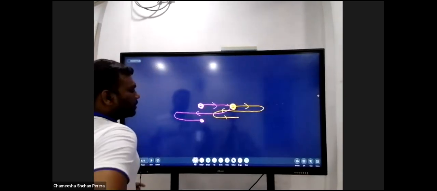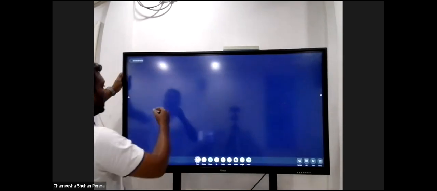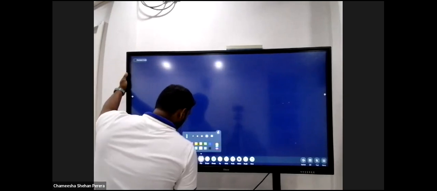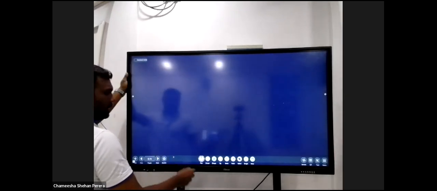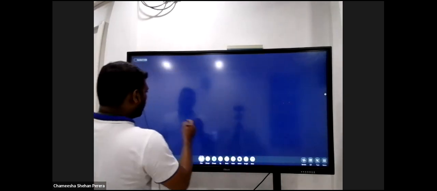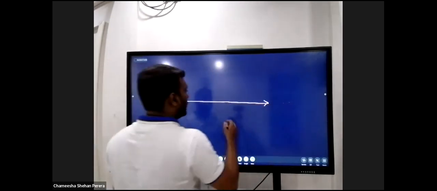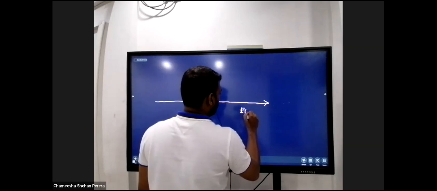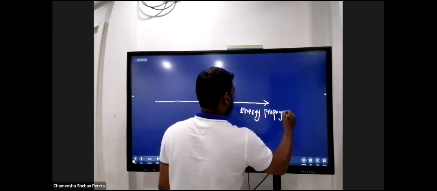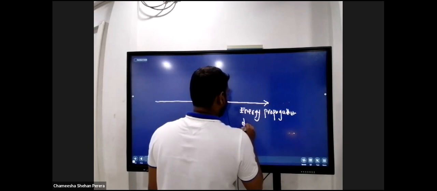If you go to the next part, I would just draw a line like this to indicate the direction of the propagation of the waves. Like before, a line for the direction. I'm going to indicate the energy propagation direction with this. Energy propagation direction.